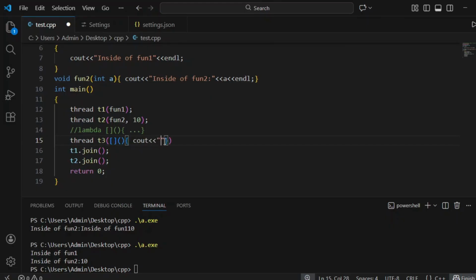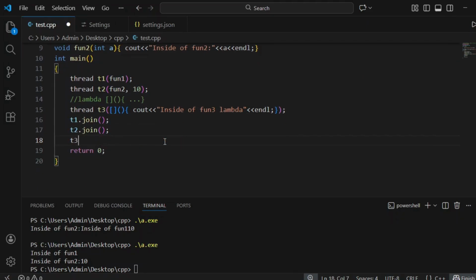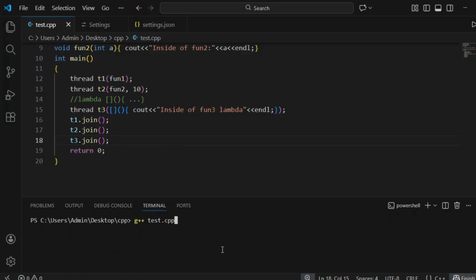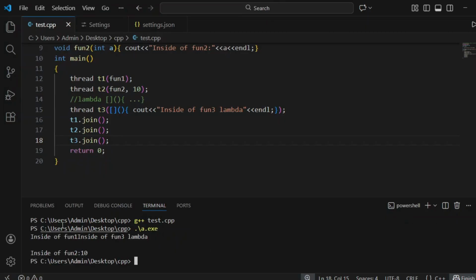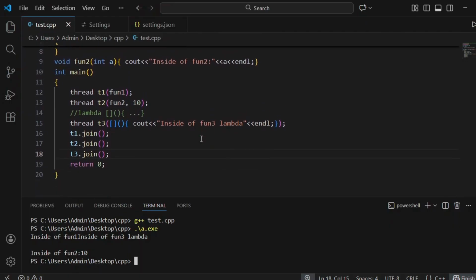Here I'm printing instead of fun3, lambda, endl. So here also, at the end of the line we have to give a semicolon. Now again t3 dot join. Clear? Now let's run this. Execute. So instead of fun1, instead of fun3, lambda, instead of fun2. So all these three threads' data has printed. This is another method of creating a thread.